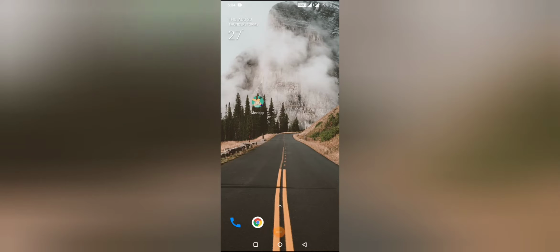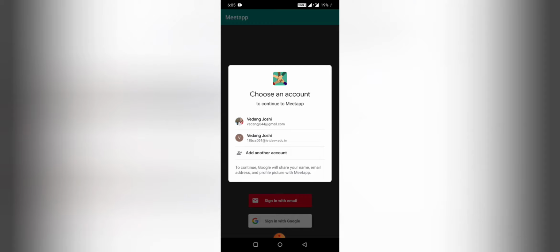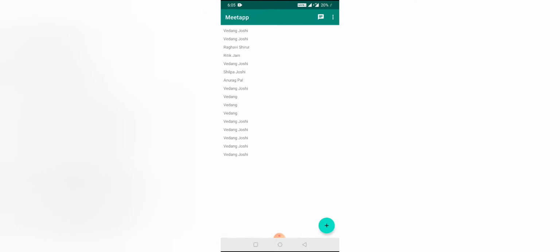So let's open this Meet app. Here it tells us to select topics that interest you. I would select science, literature, automobile and Bollywood and press continue. Now we have to log in with our social accounts. We can use an email or our Google account. I would go with Google. So here I choose my account. It authenticates my account with Firebase and then signs me in.